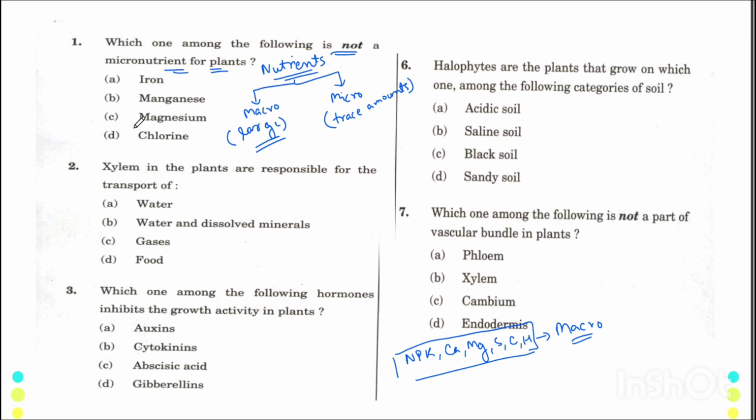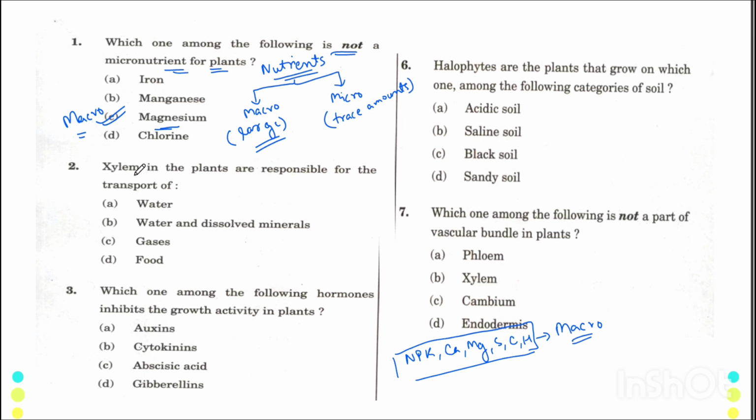Now, if you will see here, magnesium is a macronutrient and all the three others are micronutrients. So if we have to choose which is not a micronutrient, then it will be magnesium because it is a macronutrient. Fine. Now let's come to the second question.